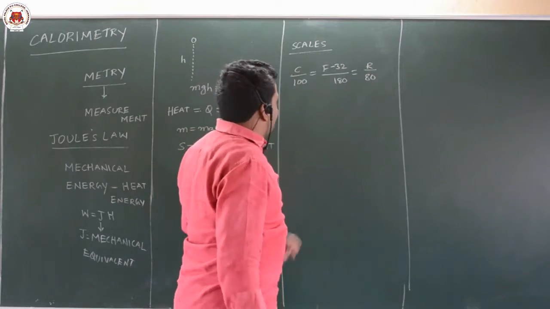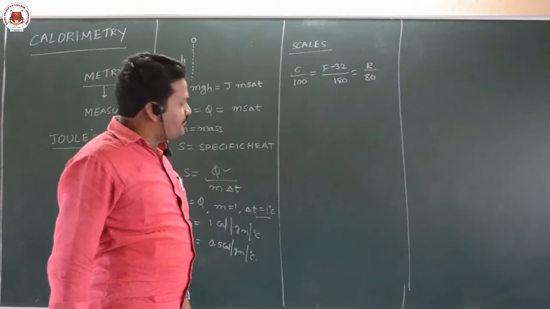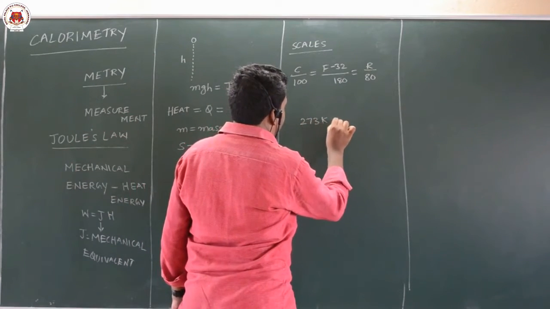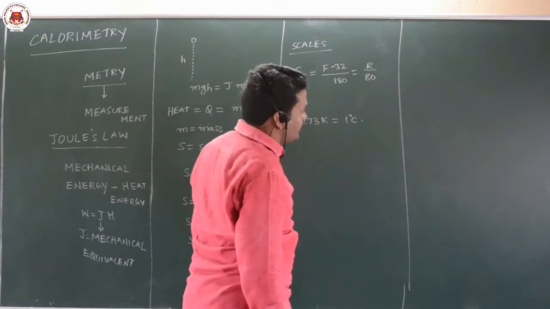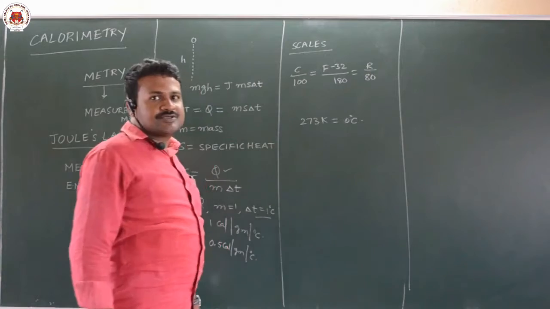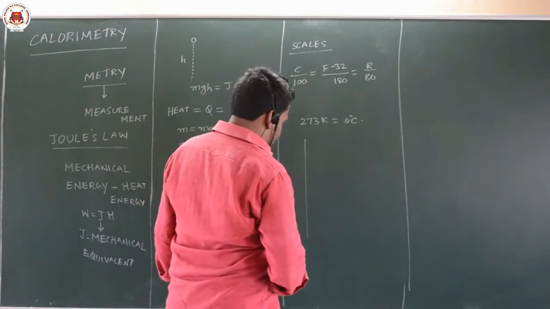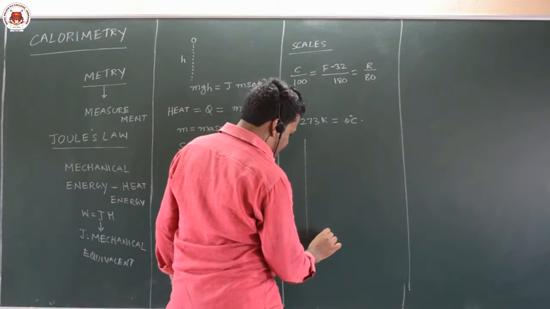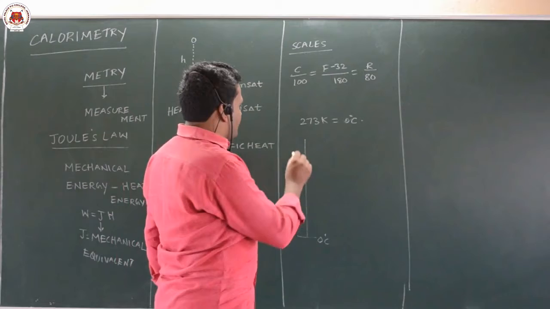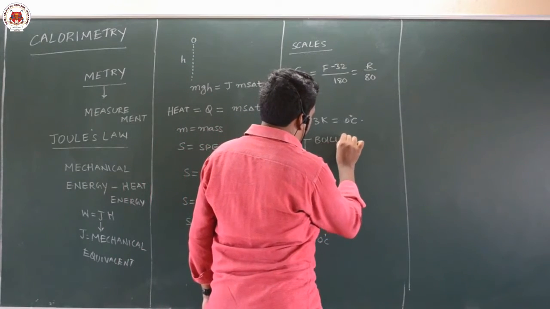For Celsius, if you add 273, you will get Kelvin. 0 degrees Celsius is equal to 273 Kelvin. Here is how we make this scale reading: the Celsius scale starts from 0. The melting point of ice is taken as the lower fixed point. The boiling point of water is taken as the higher fixed point.